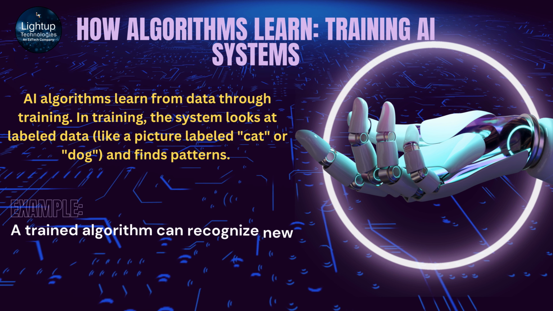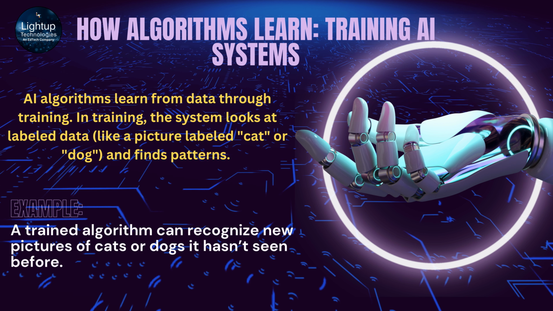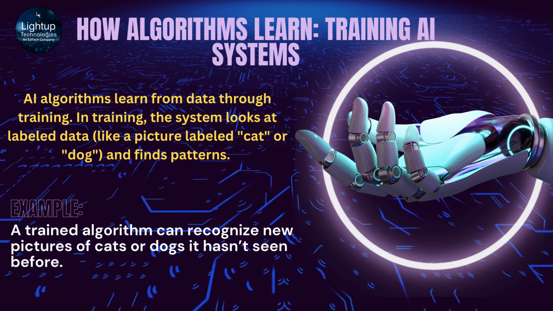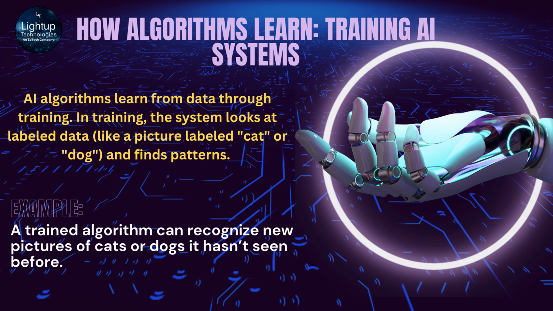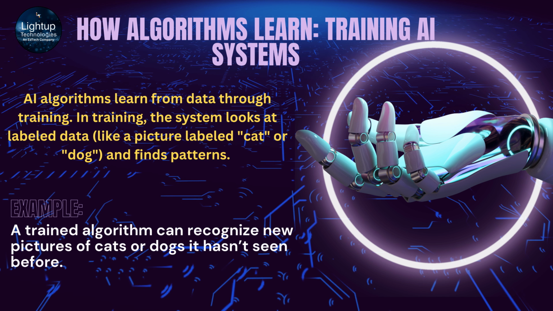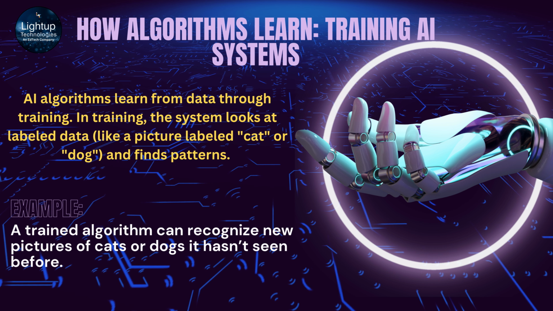How algorithms learn? Training AI systems. AI algorithms learn from data through training. In training, the system looks at labeled data, like a picture labeled cat or dog, and finds patterns. Example: a trained algorithm can recognize new pictures of cats or dogs it hasn't seen before.